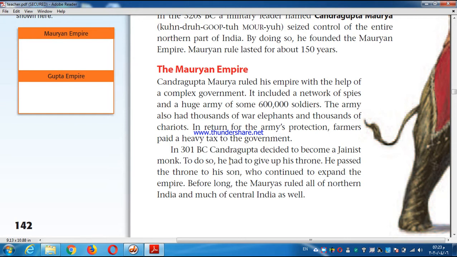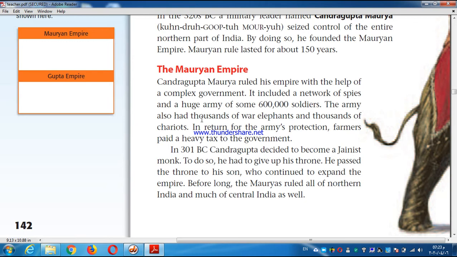But take care, in the past there was no government and also no economy. But at the age of Chandragupta's rule, there was a complex government. The government included a network of spies and a huge army of 600,000 soldiers.